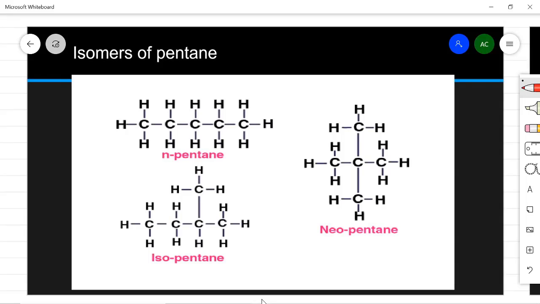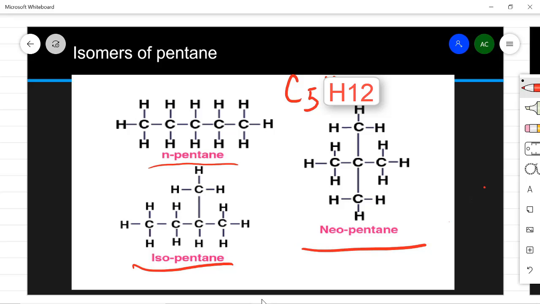Next example is isomerism in pentane, that is C5H12. The formula is C5: normal pentane, isopentane, neopentane. They are represented in 3 different ways, so pentane can form 3 isomers. First one we will see is normal pentane. This is normal pentane, and the common name is N-pentane, and the IUPAC name is pentane. So, N means normal, that is the carbon atom is attached to at most 2 carbon atoms in a straight chain.